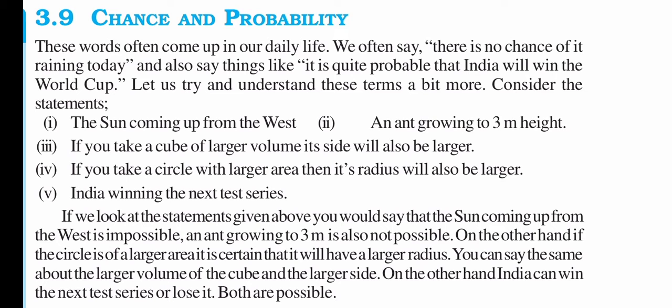So, if we look at the statements given above, you would say that the sun coming up from the west is impossible, an ant growing into 3 meters is also not possible. On the other hand, if the circle is of a larger area, it is certain that it will have a larger radius. You can say the same about the larger volume of the cube and the larger side. On the other hand, India can win the next test series or lose it. Both are possible.